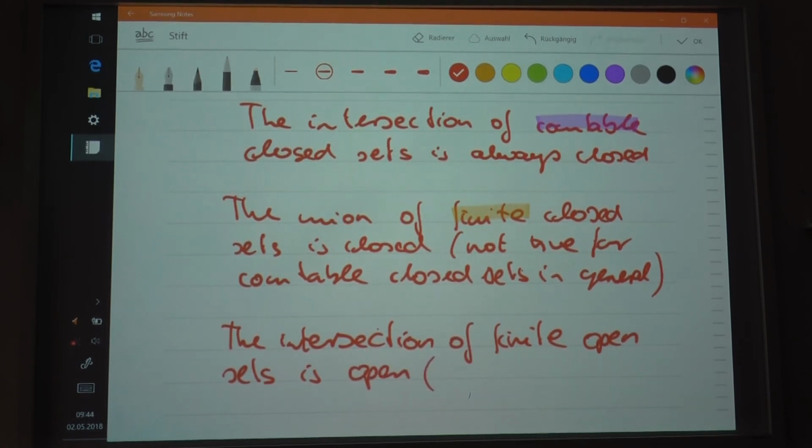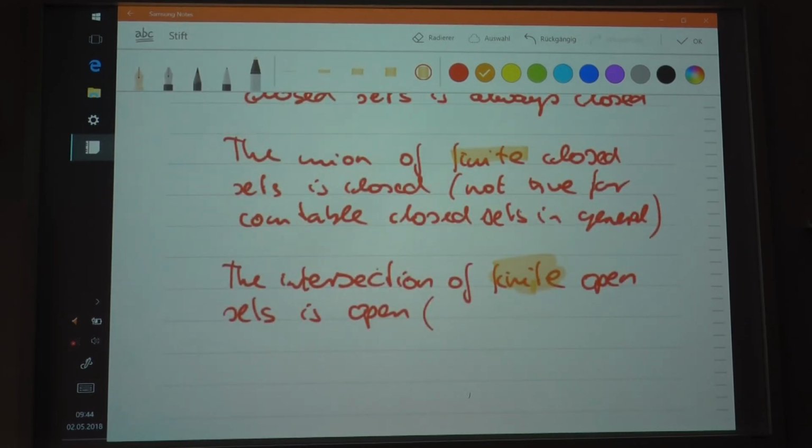But let me remind you that this is only true for finite sets, but not for countable open sets in general, as we see in this example.